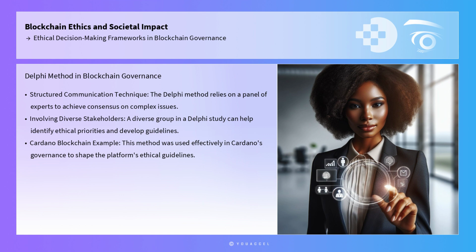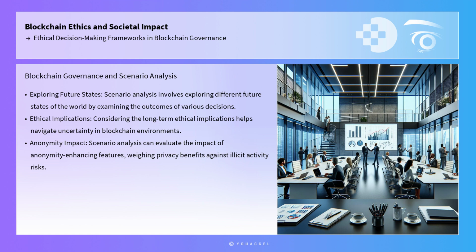Blockchain governance can also benefit from scenario analysis, a tool that involves exploring different future states of the world by examining the outcomes of various decisions. By considering the long-term ethical implications of decisions, stakeholders can better navigate the uncertainty inherent in blockchain environments. For example, scenario analysis could be used to evaluate the potential impact of introducing anonymity-enhancing features on a blockchain, weighing the benefits of privacy against the risks of facilitating illicit activities.